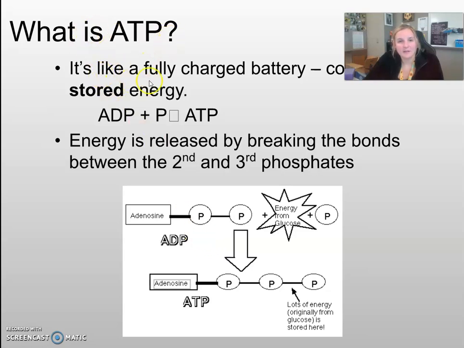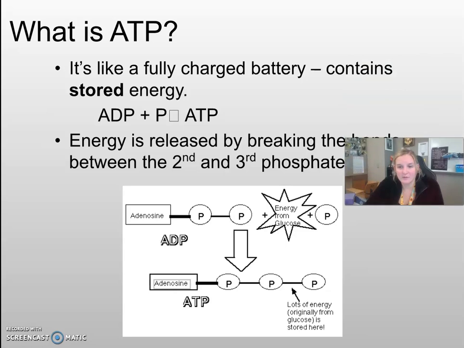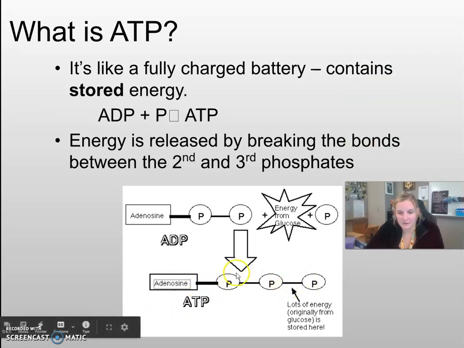So ATP is a fully charged battery and contains the stored energy. So it has these 3 bonds here to connect these phosphates. And in this final bond of the ATP, there is a lot of energy stored, which is from typically glucose, and they store it in between this bond here. Now, when you break this bond, it releases that energy so that the energy can be used in our cells for cellular processes. And so ADP is the inactive form that is not storing the active energy, while ATP has that bond there that's storing the energy, waiting to be broken to be released and used.